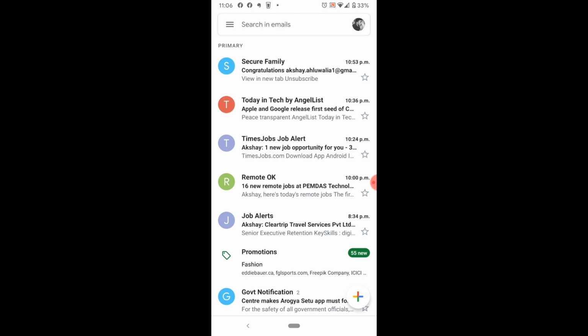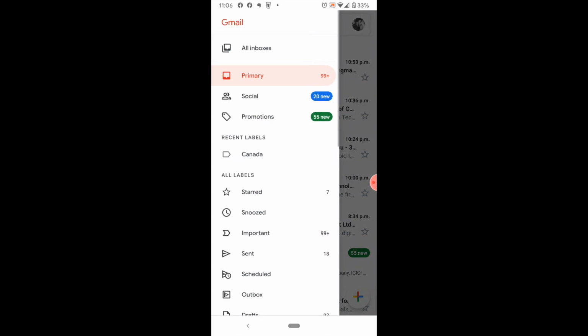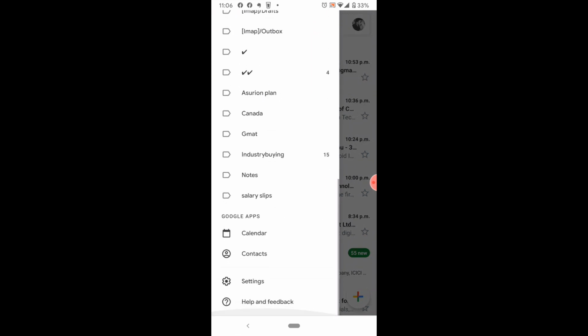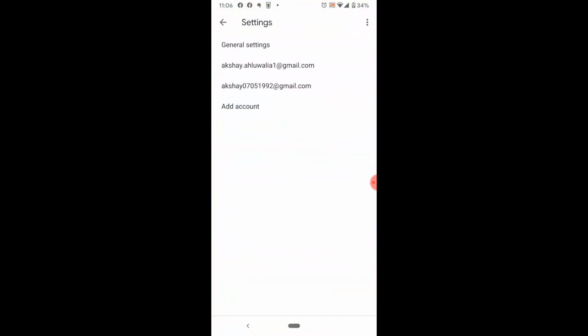So now what we do is we go to the top left hand portion of the screen, and here we can see three lines which are the menu, and we click on the three lines which opens up the menu for Gmail, and we scroll down where we find at the bottom of the screen a settings cog, and as soon as we click on the settings button in Android,